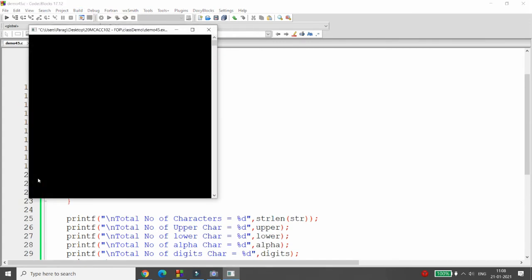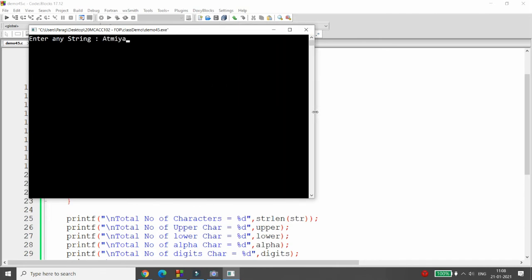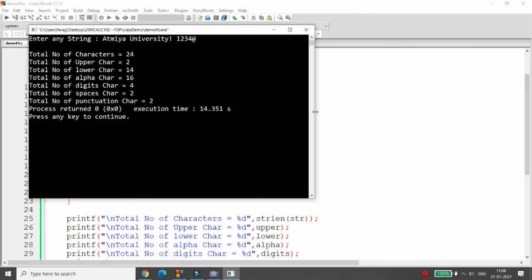Now I am passing the string again. Now I will pass the same string, for example, ATMIYA space University exclamatory mark space 1234 at the rate, enter. Total characters are 24, right? Total characters are 24. You can count 1, 2, 3, 4, 5, 6, 7, space, 8, 9, 10, 11, 12, 13, 14, 15, 16, 17, 18, 19, 20, 21, 22, 23, and 24.